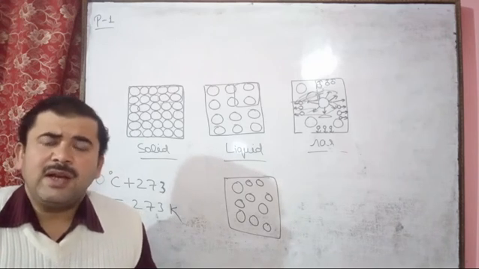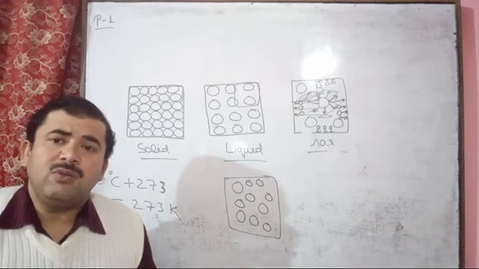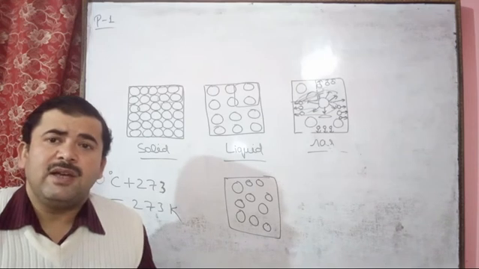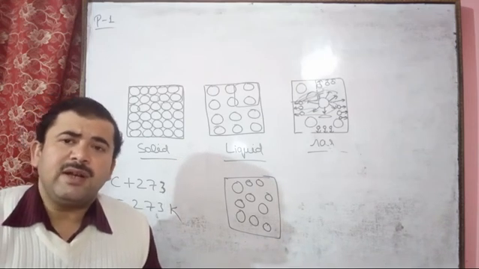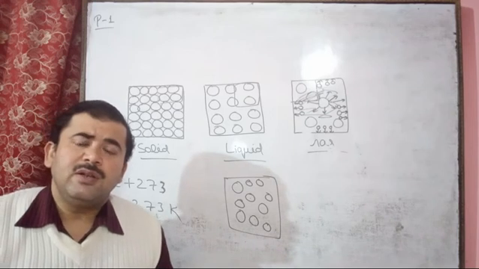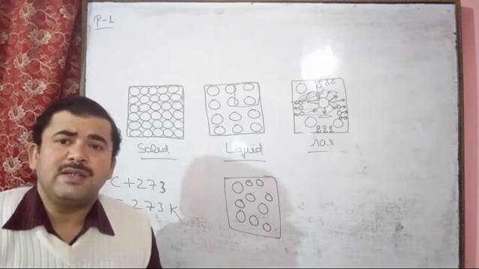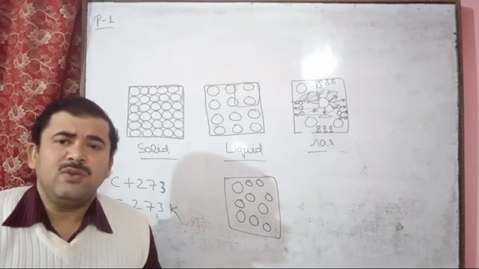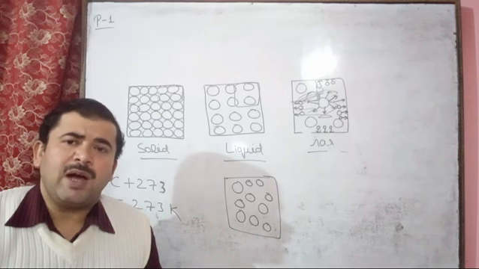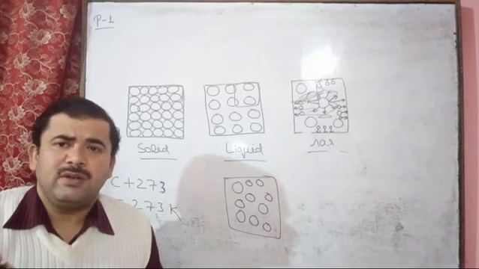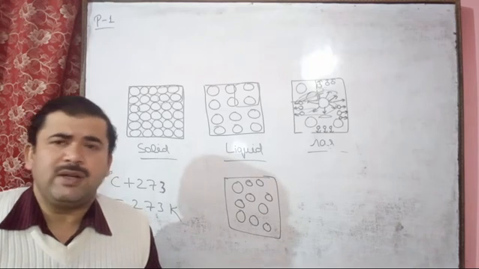And we can also convert it into mm. So 1 atmosphere equals 760 mm of Hg. And one more unit is given here: 1 atmosphere equals 760 torr. We can also say that 1 mm of Hg equals 1 torr.